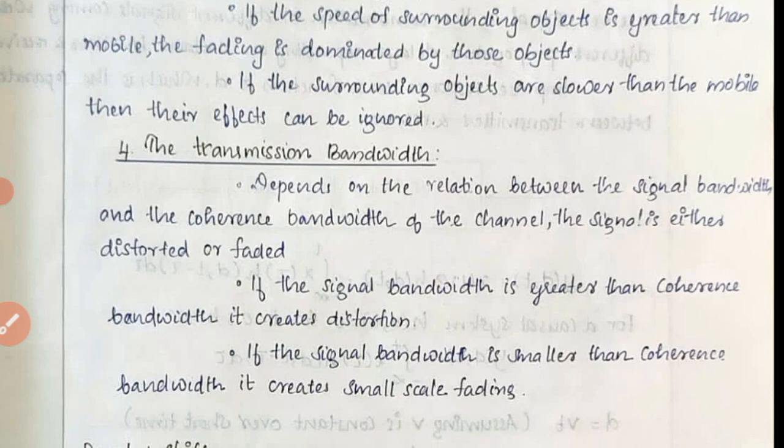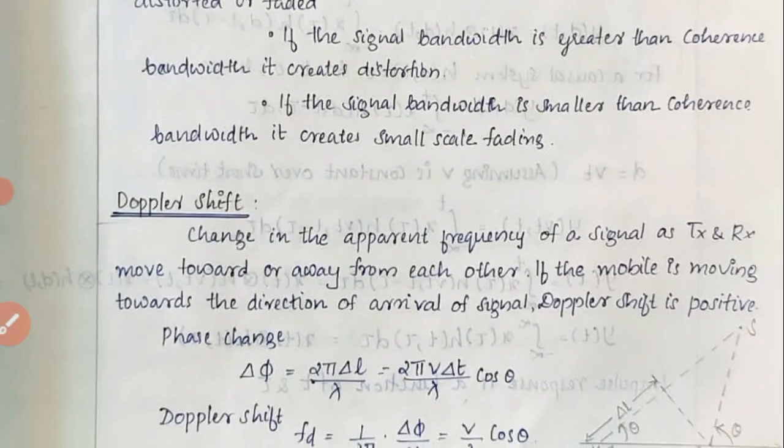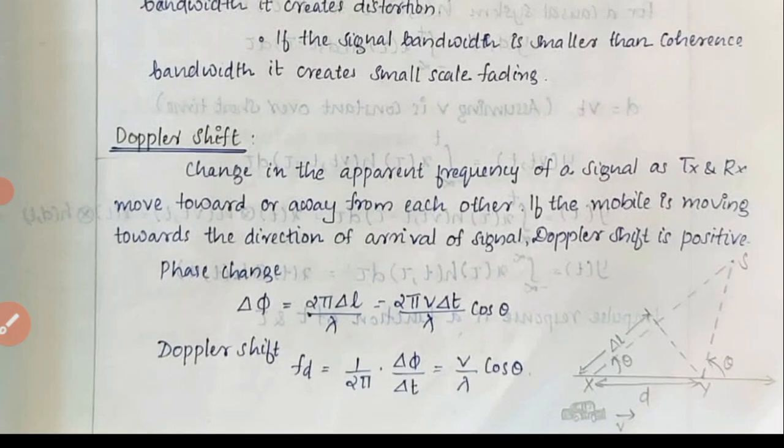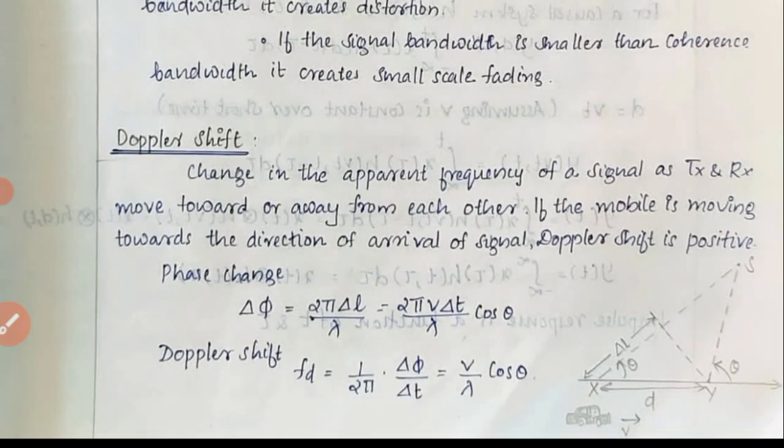The next one is Doppler shift. Here, Doppler shift is a change in the apparent frequency of the signal as the transmitter and receiver move towards or away from each other.